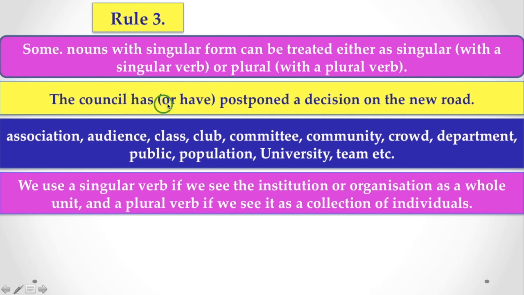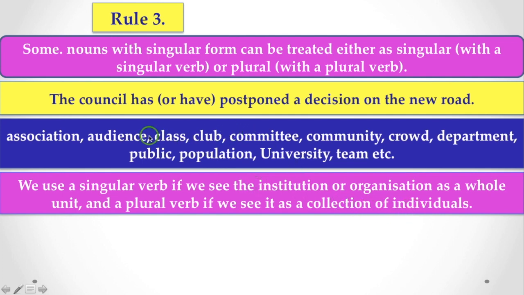But if you say have, that means a plural verb, because we see it as a collection of individuals. When we are talking about the members of that council, we have to use the plural verb, because we consider it as a plural unit, that is the collection of individuals.